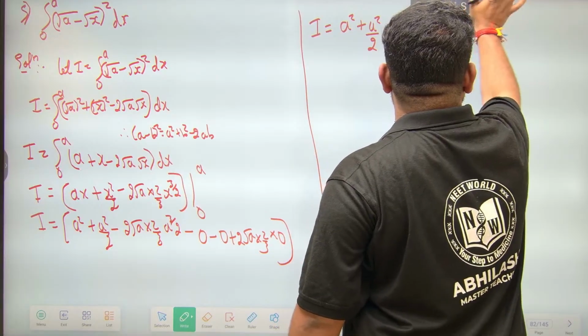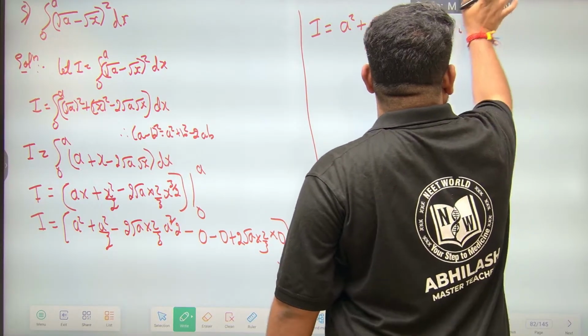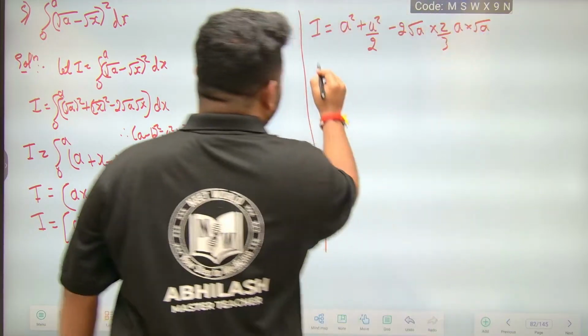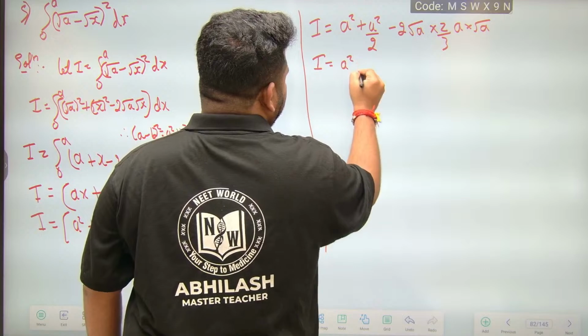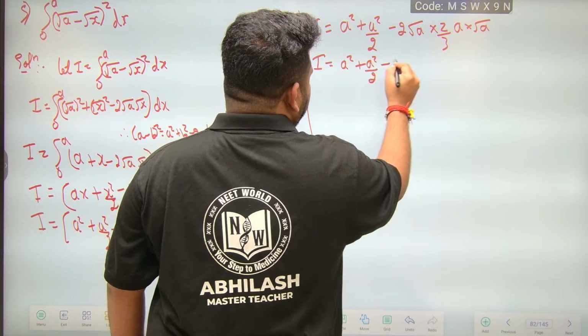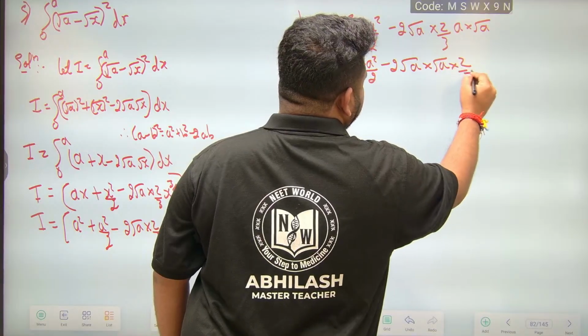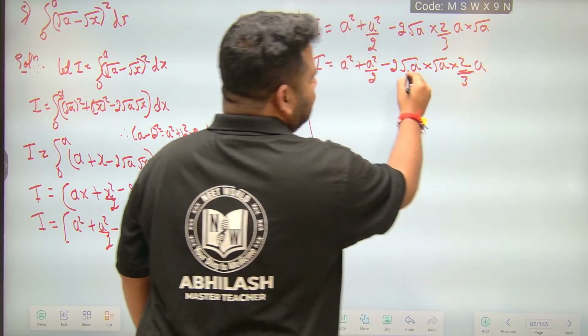So I is equal to a square plus a square by 2 minus 2 times root a into 2 by 3 a root a, and root a into root a is a.